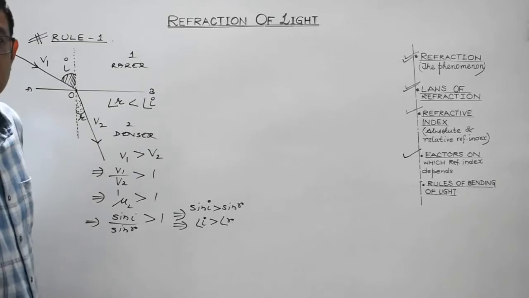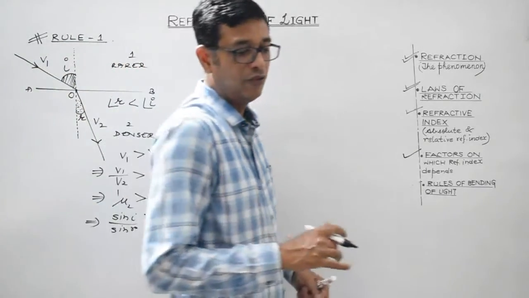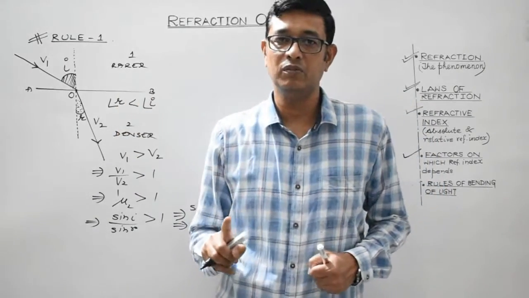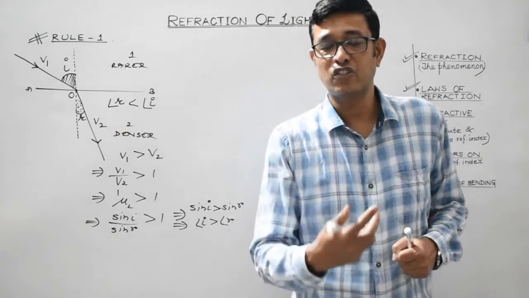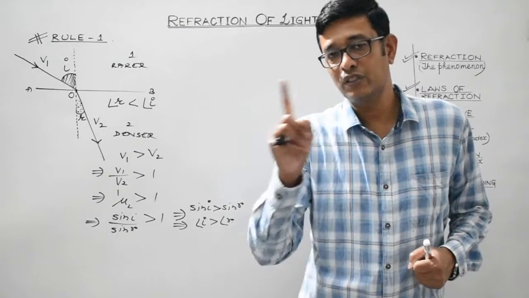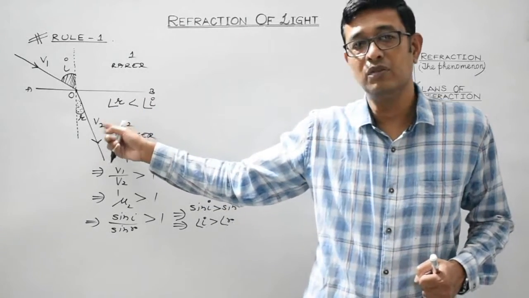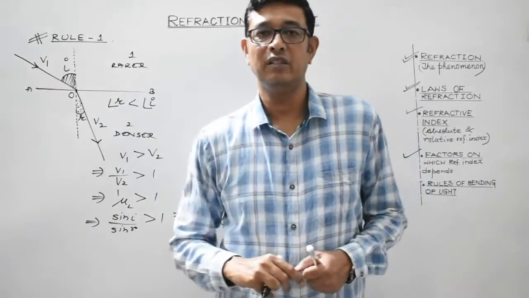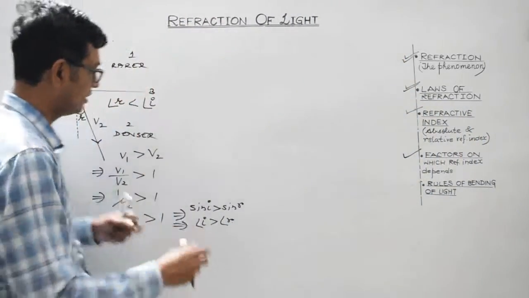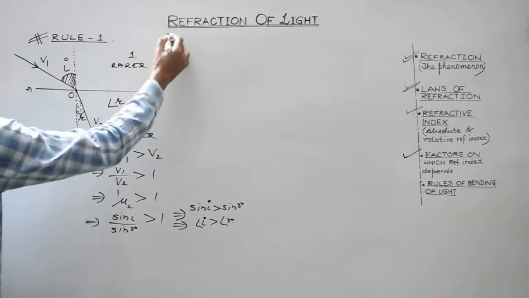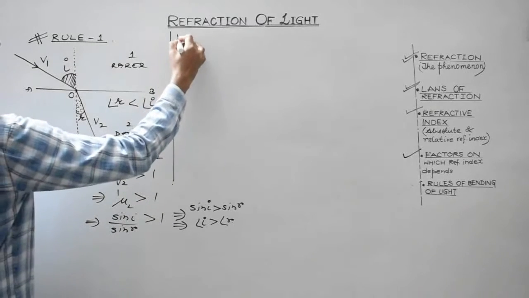So students, rule number 1: whenever light travels from a rarer medium to a denser medium, the refracted ray tends to bend towards the normal. Or in other words, the angle of refraction in the denser medium is less than the angle of incidence in the rarer medium. So that's rule number 1, and this is the mathematical verification of it. Okay, rule 2.